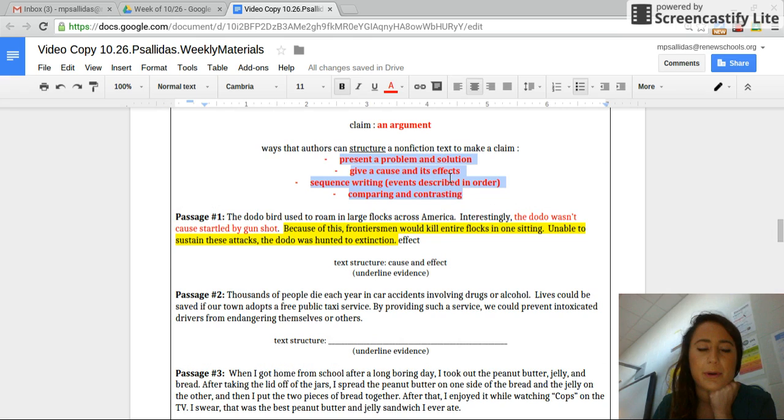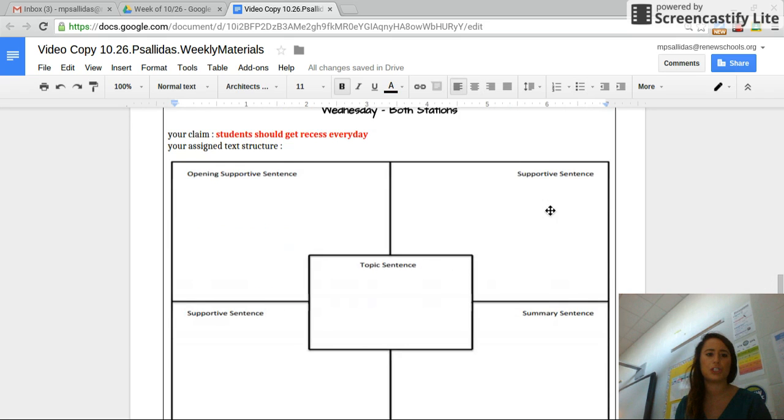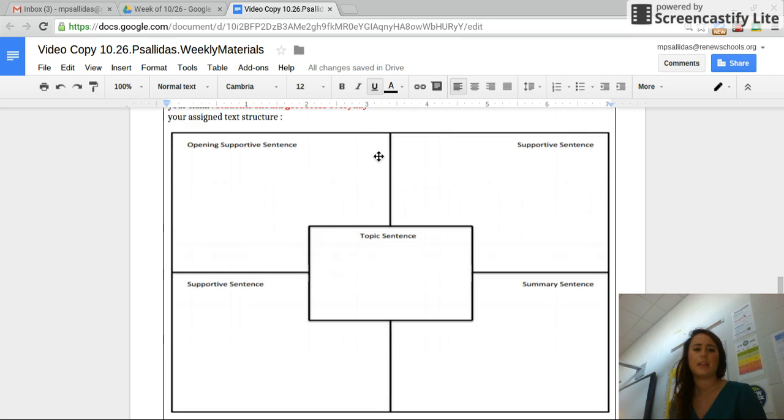I'm really going to push you to do something different than what we have before. If you choose comparing and contrasting, I think it might be a good idea to compare and contrast what a day would be like for students that do get to go outside and what happens if they don't. For sequence writing, you can make a really strong argument by talking about what a student's day is like if they get recess and how much better it would be, stuff like that. So go ahead and jot down your assigned text structure.